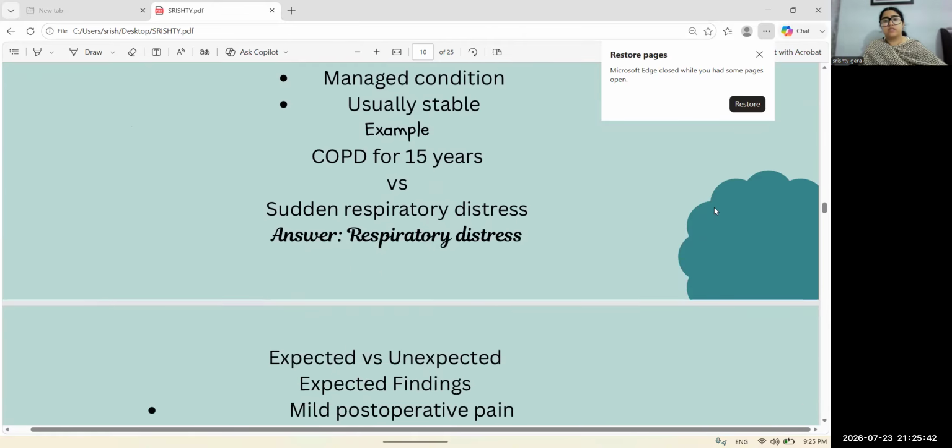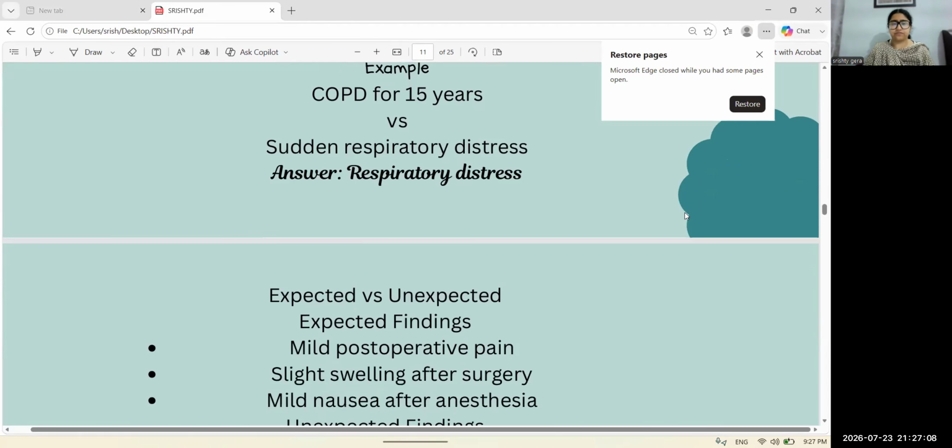Example, COPD for 15 years versus sudden respiratory distress. So there is an example that is acute versus chronic. COPD for 15 years, it is a chronic condition. Okay. Versus a sudden respiratory distress, it is an acute condition, and acute condition needs our intervention first. So we will assess sudden respiratory distress. Answer will be respiratory distress.